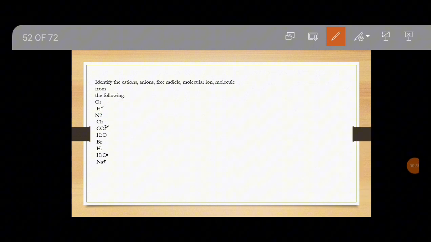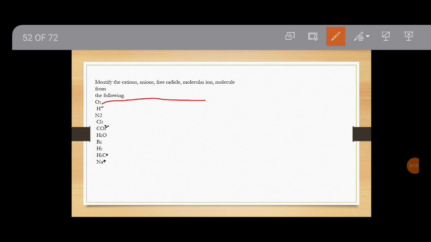Now solve this question: identify the cation, anion, free radical, molecular ion, and molecule from the following. The first is O2. What is O2? Is it a molecular ion, molecule, free radical, or anion? The answer is diatomic molecule.